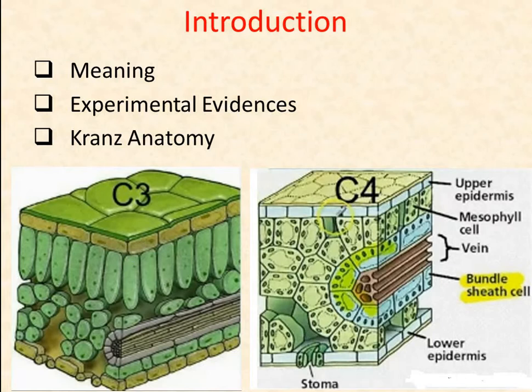This is the tissue which contains only mesophyll cells, whereas this is the tissue in which the bundle sheath cells are covered with the mesophyll cells. So only these C4 plants contain the bundle sheath cells with chloroplasts, whereas these C3 plants lack these bundle sheath cells. This is called Kranz anatomy.